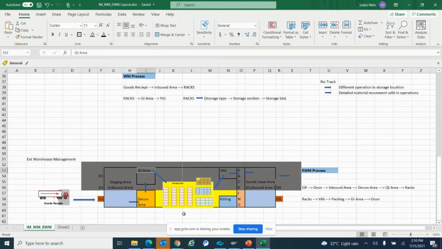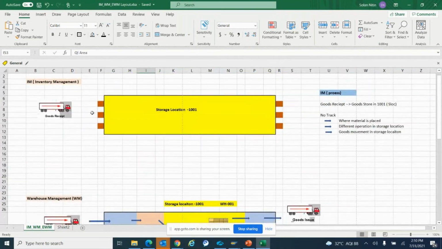That's why EWM is showing its magic nowadays in manufacturing areas, because these are the complexities that manufacturing companies have, which WM could not track or cater to. And forget about IM, which is purely a black box. You cannot track these activities. Once you put the material in, it is lost.